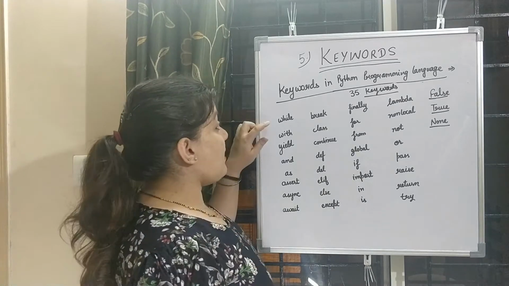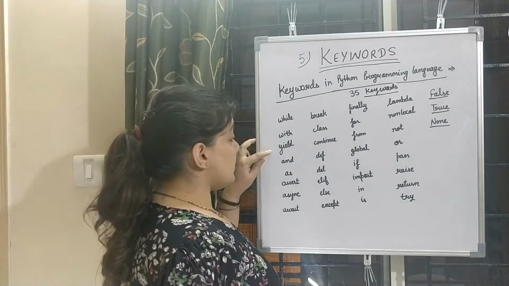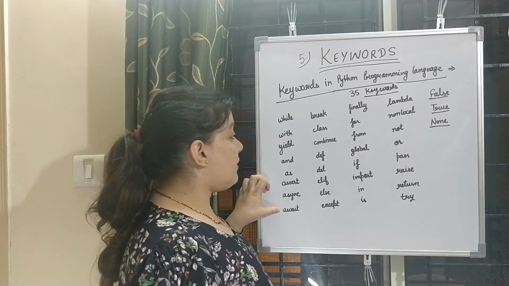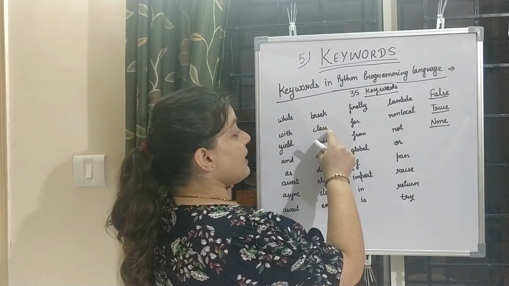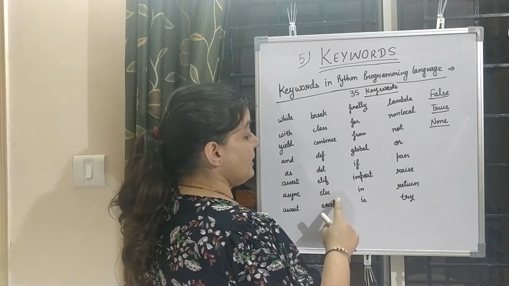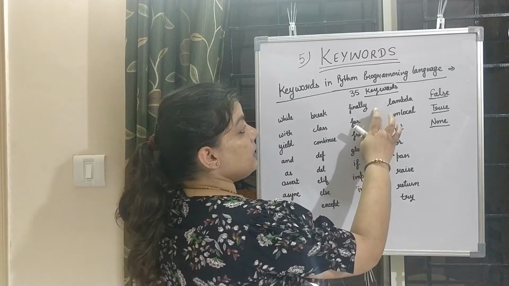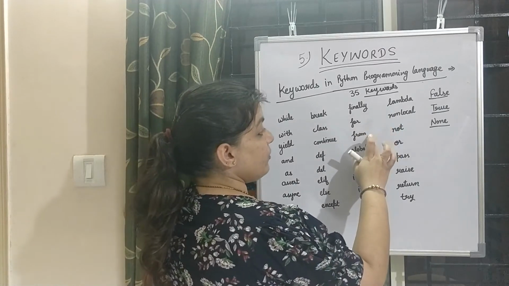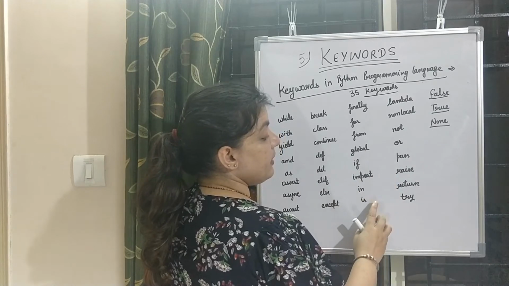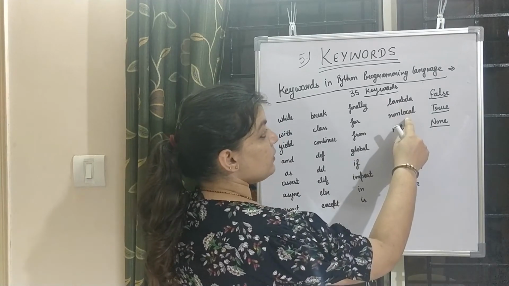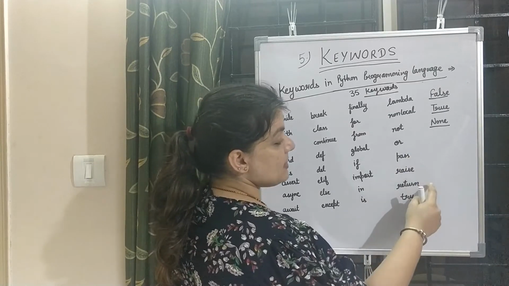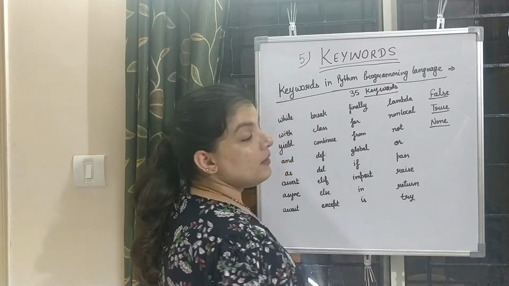So these all are while, with, yield, and, as, assert, async, await, break, class, continue, def, del, elif, else, except, finally, for, from, global, if, import, in, is, lambda, nonlocal, not, or, pass, raise, return and try.